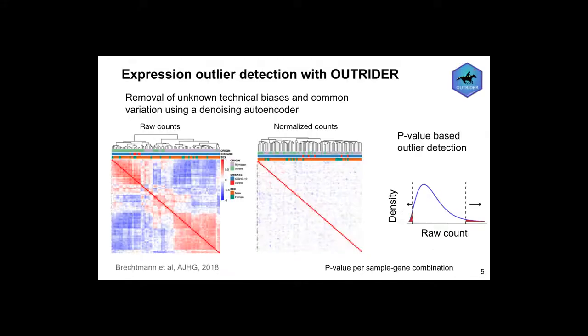For us, we detect aberrant expression or expression outliers using a statistical method and program called OUTRIDER. First, gene expression data is known to correlate and covary. Therefore, OUTRIDER uses a denoising autoencoder to remove the unknown technical biases and the common variation. Here we see two heat maps, the left one of the raw counts and the second one at the right of the normalized counts, and we see how OUTRIDER was indeed successfully able to remove the covariation. Afterwards, it fits a negative binomial distribution per gene, thus yielding a p-value per sample-gene combination.